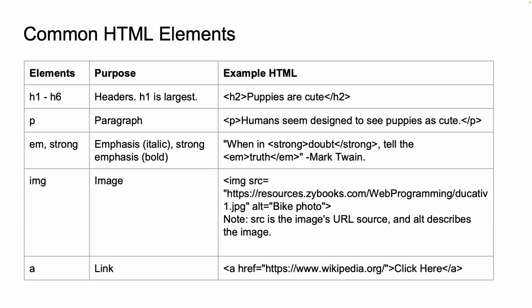Then there's the image tag. This tag is used for embedding images in the web page. Images make content more engaging and visually appealing. Remember, the image is a self-closing tag, meaning it doesn't need to be closed. There doesn't need to be a closing tag for image. You use it with an src attribute to specify the image source. Src is basically a short form for source.